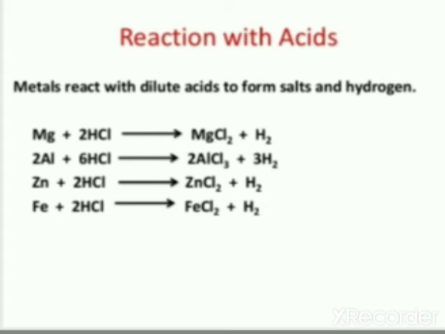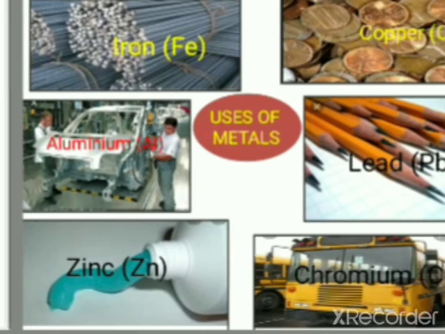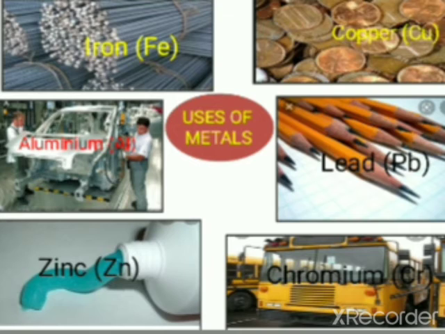Reaction with acids. Most metals react with acids and form salts. During this reaction, hydrogen gas is released. So magnesium reacts with hydrochloric acid, giving you magnesium chloride. So that is chemical properties of metals. Now coming to some uses of metals.